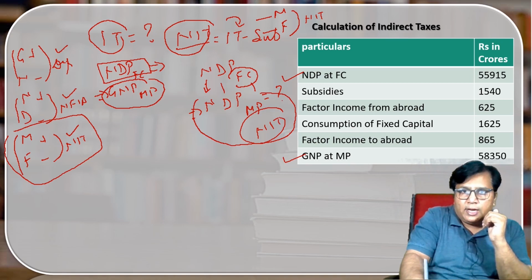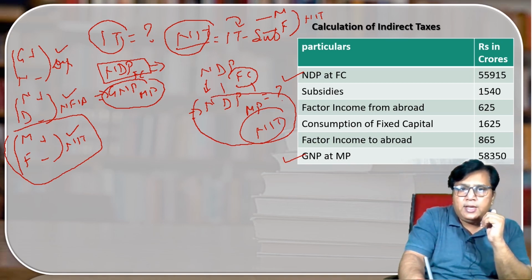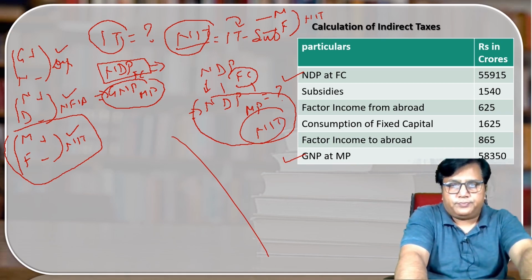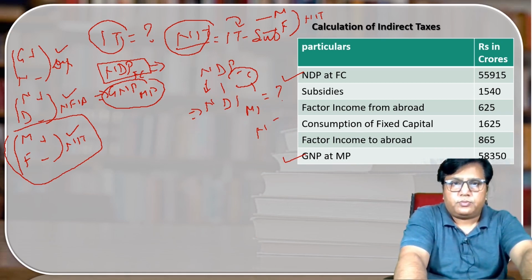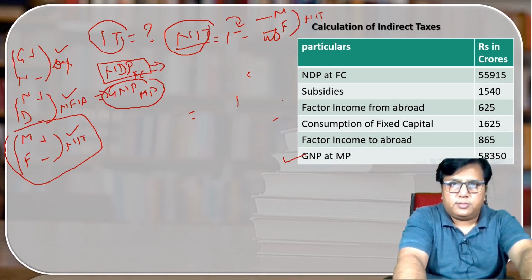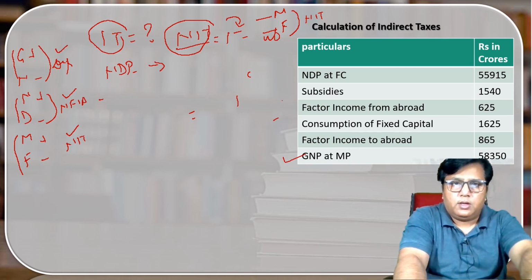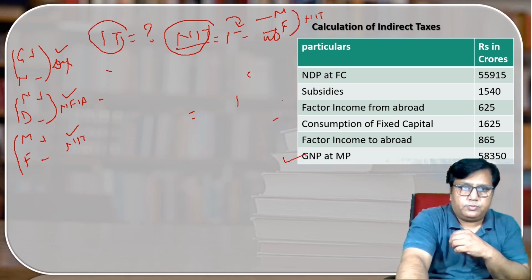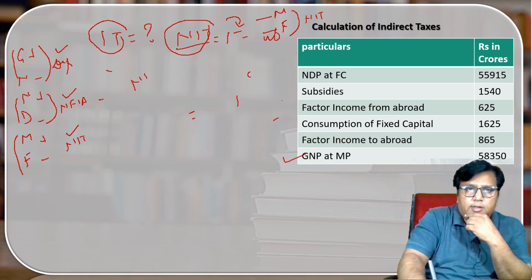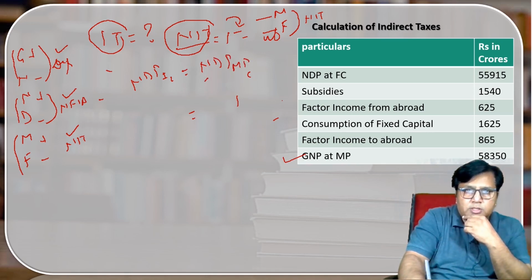So here we have decided and we have selected. Now we know what we have to calculate. We know that we have to calculate NDP MP. Now work on it. Okay. Draw the format. I write over here NDP FC. What we have to calculate? I write what I have to calculate: NDP MP. Okay. And what is being given to us? GNP MP. Okay, write on over here.